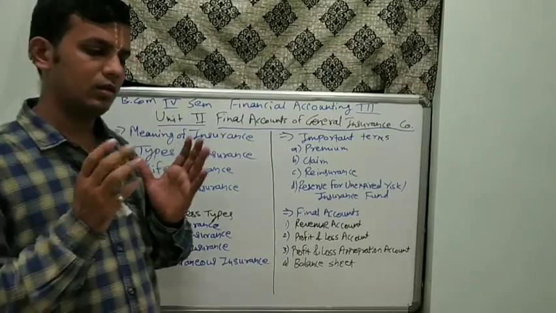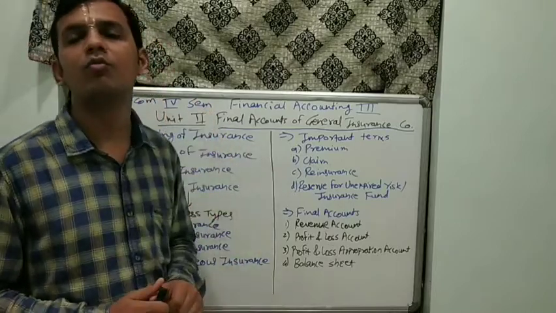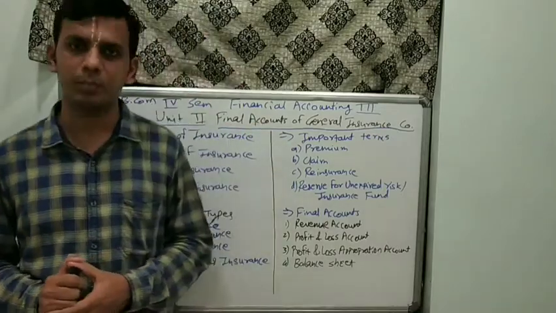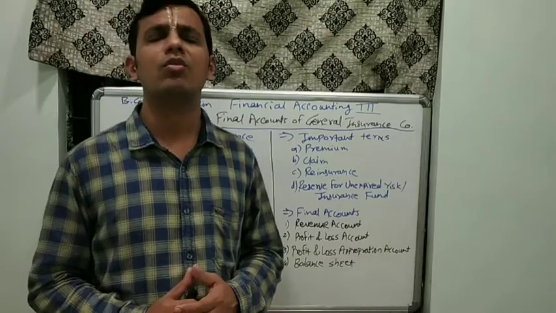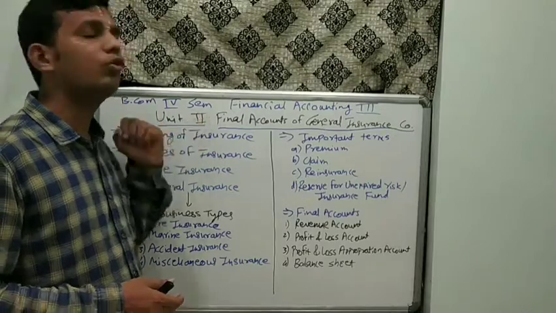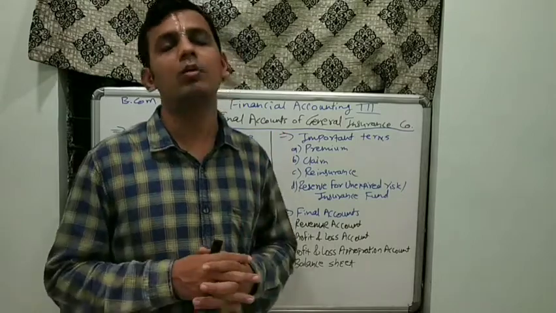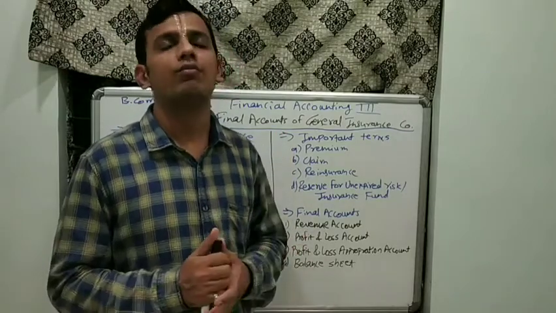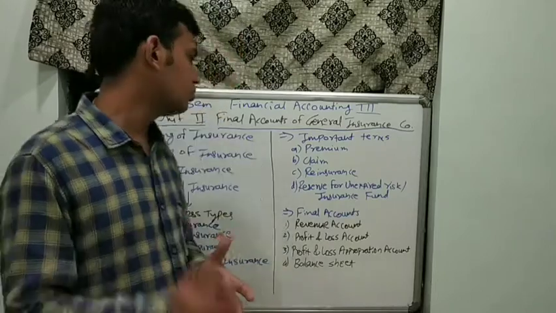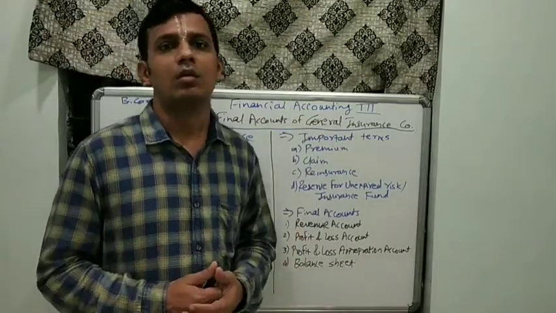In this video, we will start with our Unit number 2 for BCom 4th Sem Financial Accounting, that is, final accounts of general insurance companies. In the earlier video, or rather than saying video, the earlier segment, we discussed Unit number 1, that is, final accounts of banking companies. We have seen all the theoretical portion. Along with that, we have practiced a few problems related to banking companies. From this video, we will start with our final accounts of general insurance company. So let's begin with it.